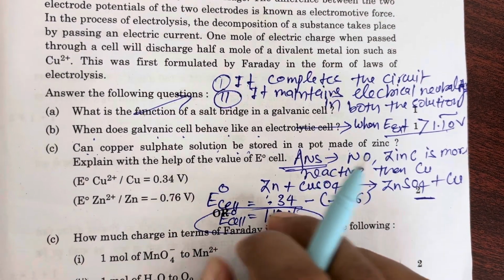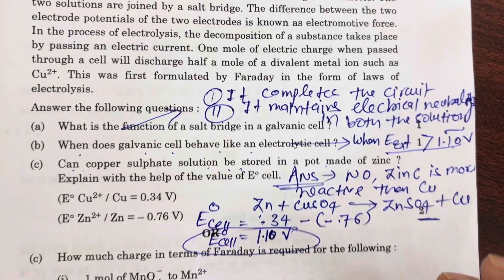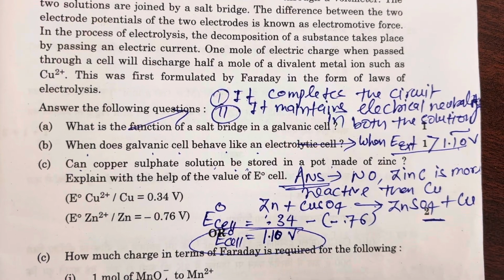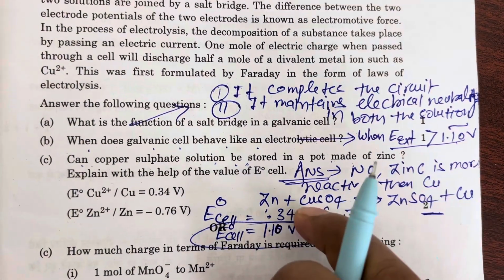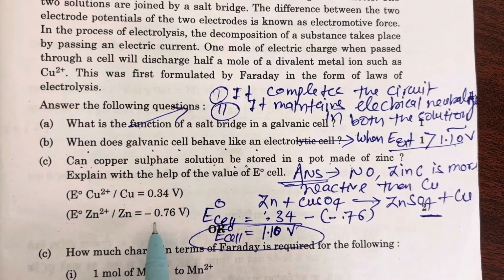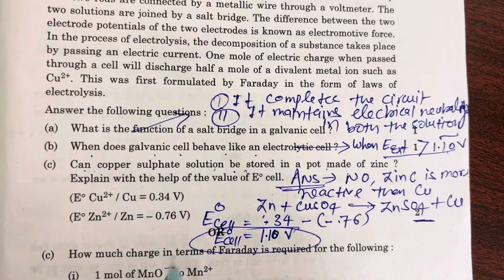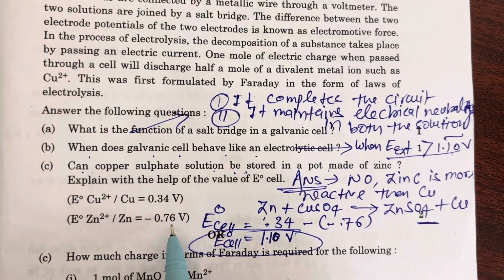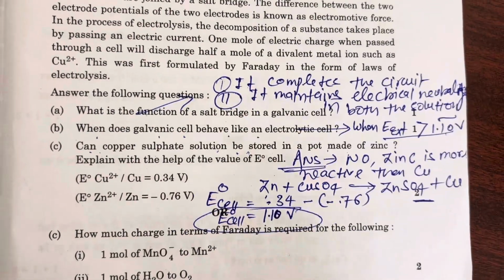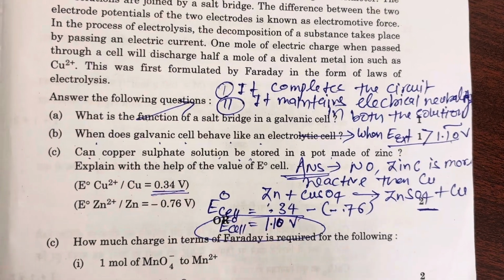It means that the electrode potential of the cell is positive. It means that zinc will displace the copper sulfate, but the more appropriate answer is zinc is more reactive than copper, just because zinc has the electrode potential of minus 0.76. As we know, negative electrode potential means that it is more reactive. Copper is less reactive, having the positive electrode potential.